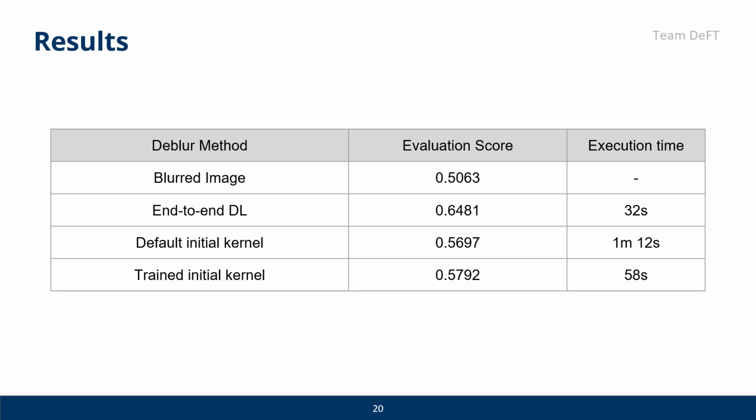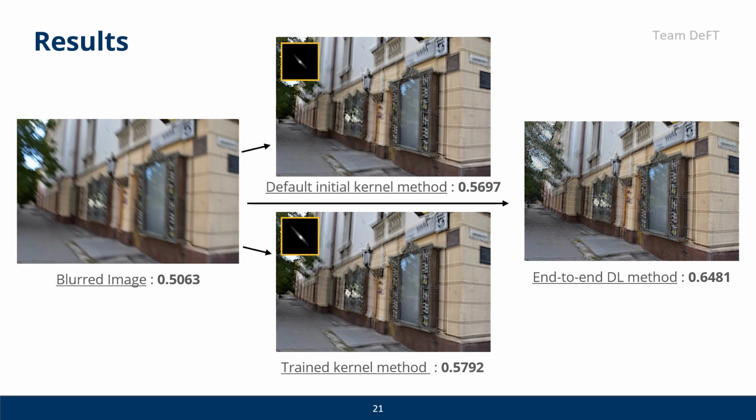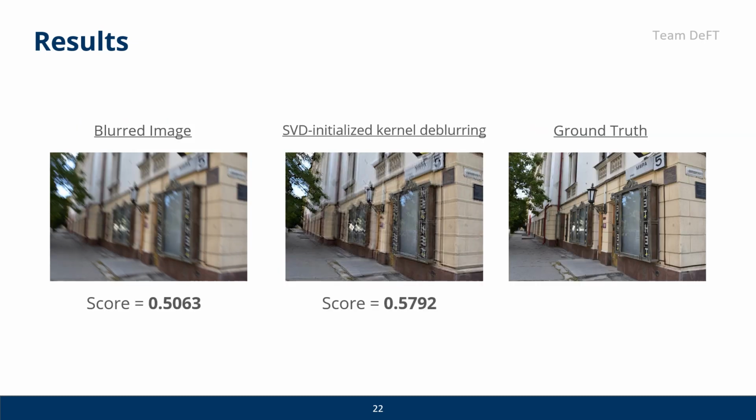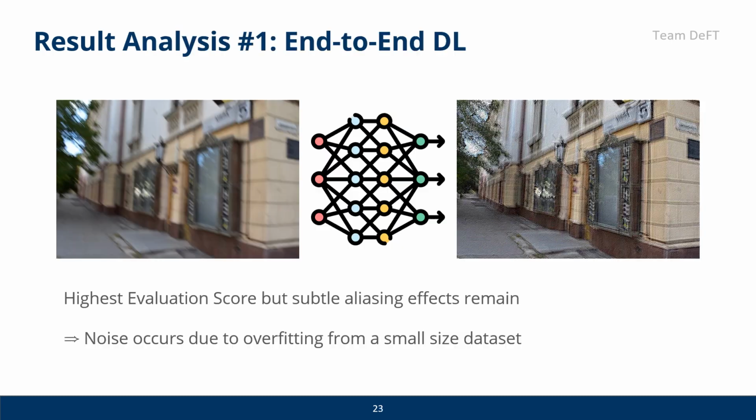Between the two kernel methods, you can check that the kernel training shortened the execution time and brought an enhancement of deblurring. These are the deblurring results with and without kernel initialization and end-to-end deep learning. You can check that the score for the initialized kernel has improved. However, there is not a significant difference to the naked eye between the two metrics. This is a comparison between our deblurred images. You can see the significant improvement.